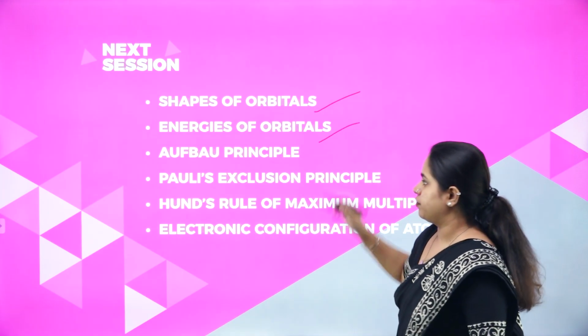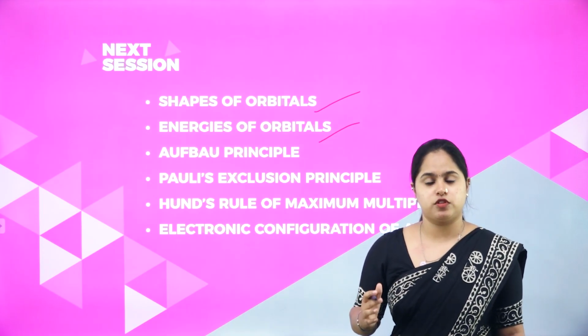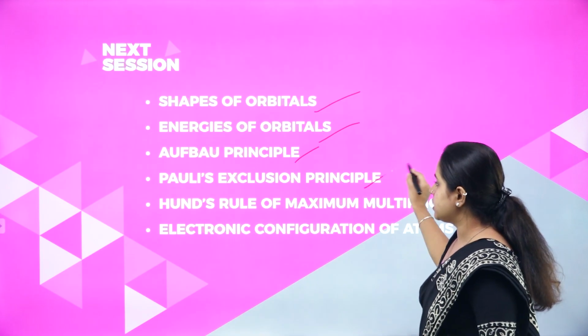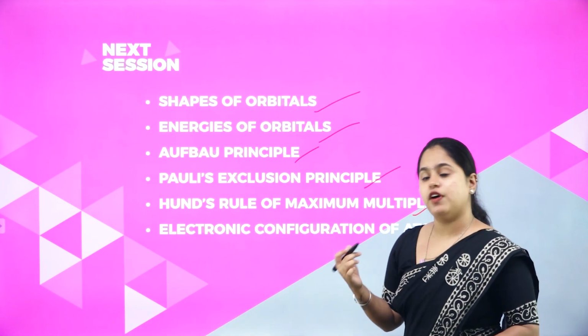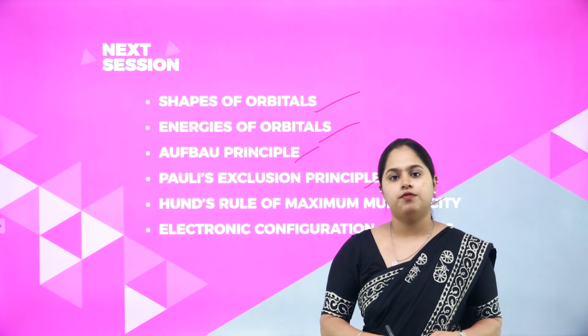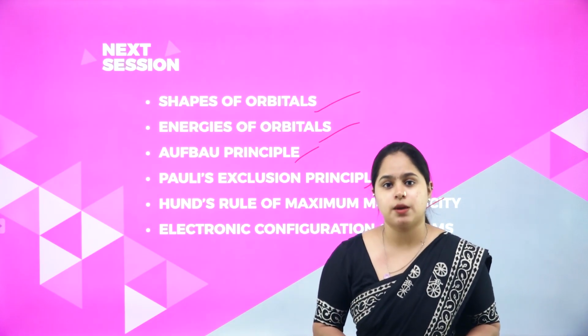And then the energies of these orbitals. And there are 3 principles or laws which you have to study, which are very, very important: the Aufbau principle, Pauli's exclusion principle and Hund's rule of maximum multiplicity. And finally, the electronic configuration of atoms, with which we will end this chapter. Okay, so that is about the next session.